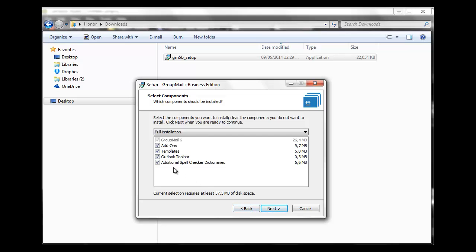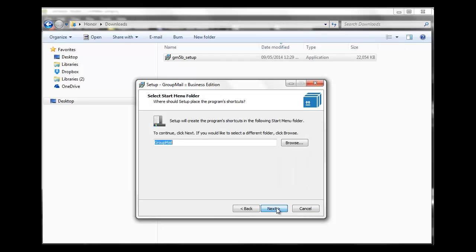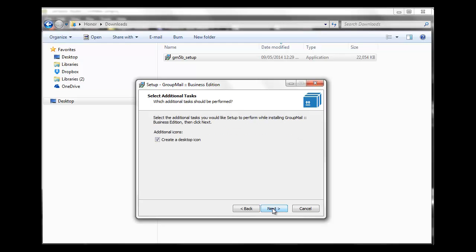Here you can select the components that you want to install. These are the add-ons, templates, Outlook toolbar, and dictionaries. Click on Next. And here you can create a shortcut for your GroupMail on your Start menu. We'll accept the default and click Next.